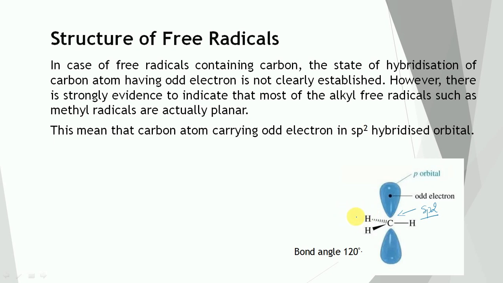So carbon is bonded to 3 hydrogens with sigma bonds and 1 unhybridized orbital that will carry this odd electron. The bond angles in this case are approximately 120 degrees.